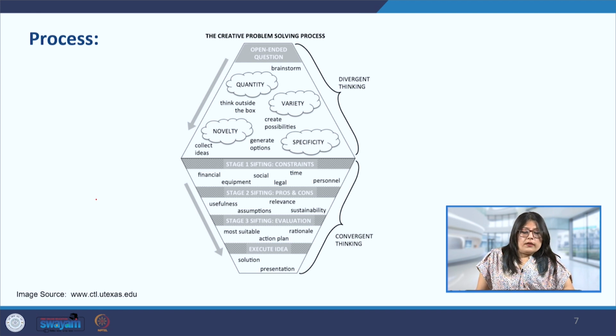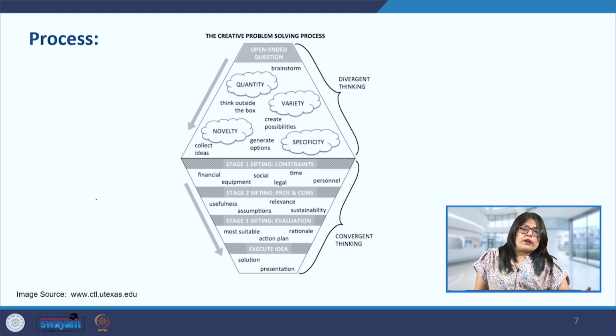Then we begin the divergent thinking phase with brainstorming, where all the brains come together. We will discuss this again in the next few slides in detail. Brainstorming is a process where the whole team comes up with many ideas, a variety of ideas, and here the quantity is more important than quality. So crazy ideas are welcome, and this gives us a lot of variety in the solutions that may be possible for this particular problem.